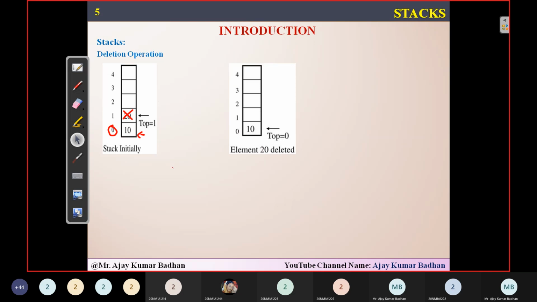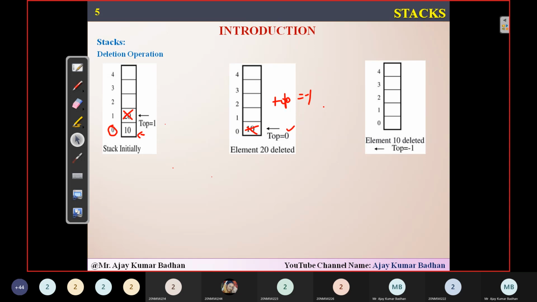Now top is pointing to the number 0, index 0, which consists of data element 10. Now again, if I wanted to delete that particular number 10, what do I have to do first? I have to first delete this number and then I have to decrement this particular top. And remember, when I'm decrementing this top, now top will be equal to minus 1. That indicates that there are no elements present in this particular stack.